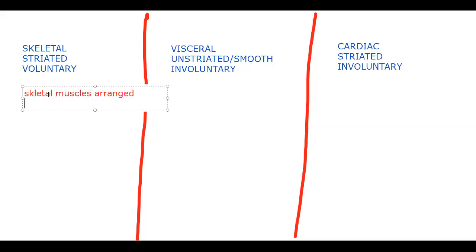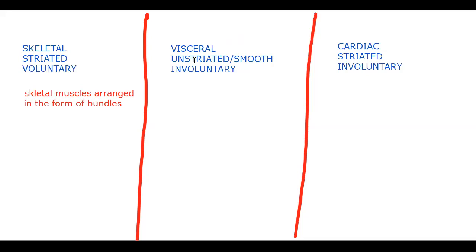Skeletal muscles are arranged in our bodies. I think you got an idea what exactly and where exactly I'm saying. Whatever body part you can move, whatever bone is surrounded by muscle, that is skeletal muscle, the striated skeletal variant. And no need to search for the location of cardiac muscle. It's there in the heart wall, no doubt about it. Other than the heart wall, you don't find it anywhere.